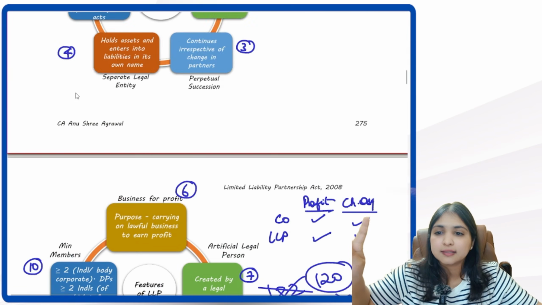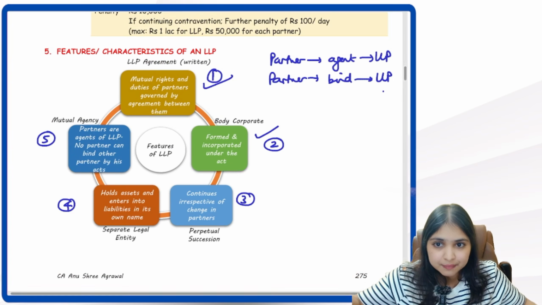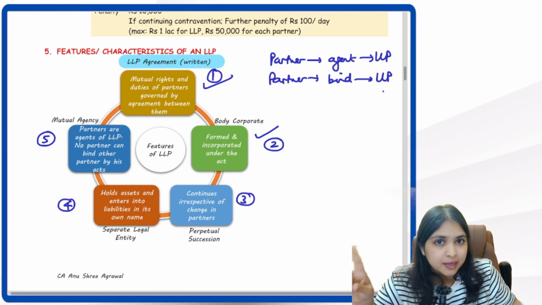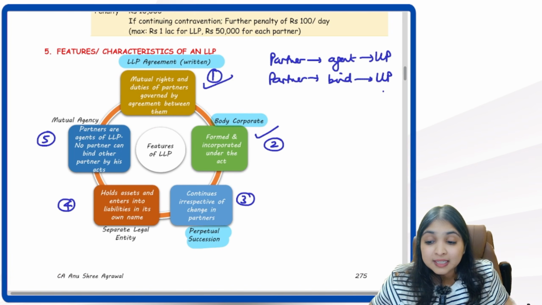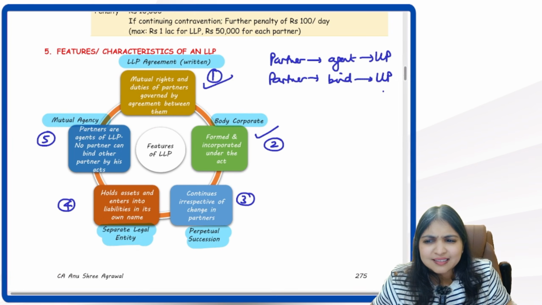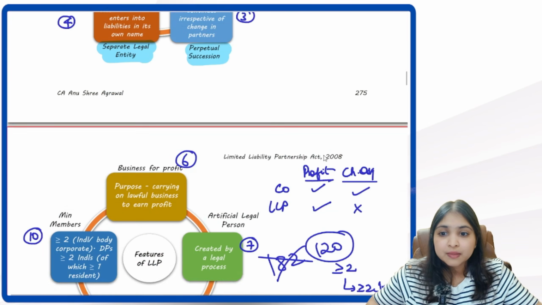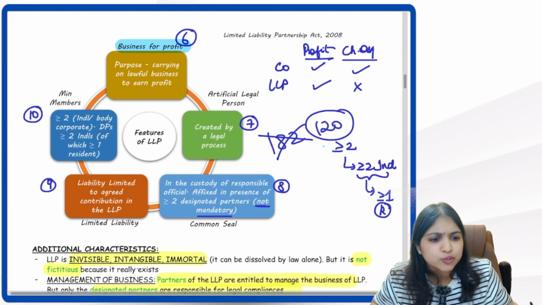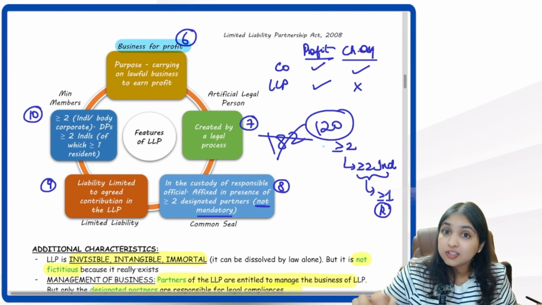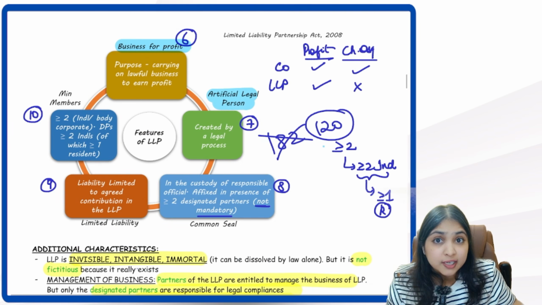10 characteristics, guys. Tell me the characteristics one last time. The first characteristic, the LLP agreement has to be in writing. Then body corporate. Then perpetual succession. Then it's a separate legal entity. Then there is some extent of mutual agency. These are the first 5 characteristics. Then I can create an LLP only with a profit objective. I cannot create an LLP with a charitable objective. Then LLP is an artificial legal person.